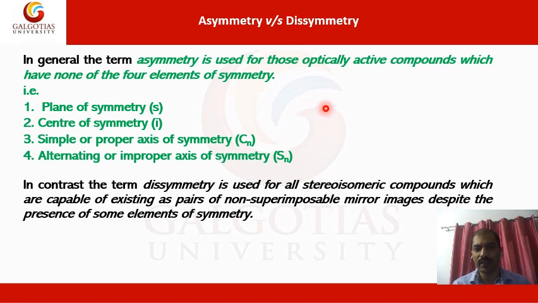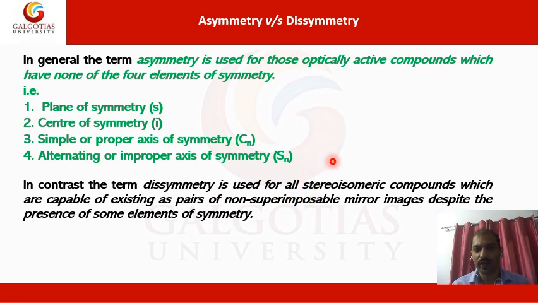So asymmetry is used for those optically active compounds which have none of the four elements of symmetry. You might be aware of that. One is identity, that is not I written over here, and after that plane of symmetry, center of symmetry, simple or proper axis of symmetry, and alternating or improper axis of symmetry.